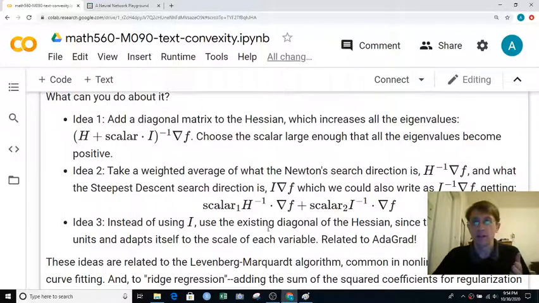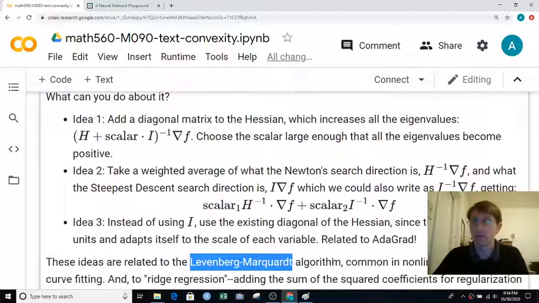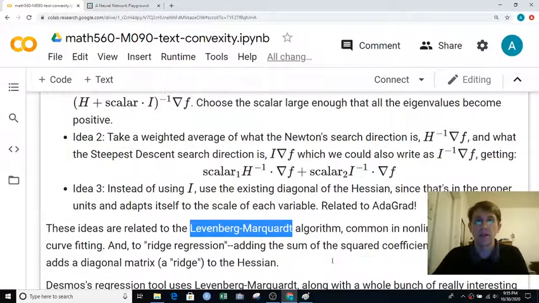These ideas of convexifying the Taylor polynomial approximation are related to the Levenberg-Marquardt algorithm, which is a common thing for solving nonlinear least squares regression or curve fitting problems. And it's related to ridge regression. In ridge regression, we have the sum of squared residuals, and then we add the sum of squared coefficients.